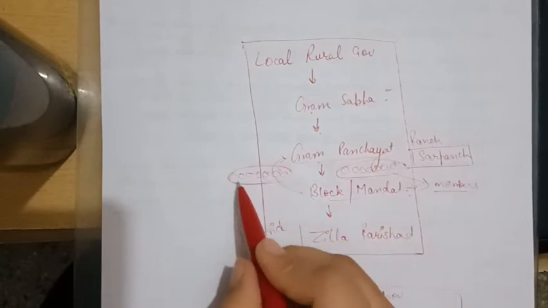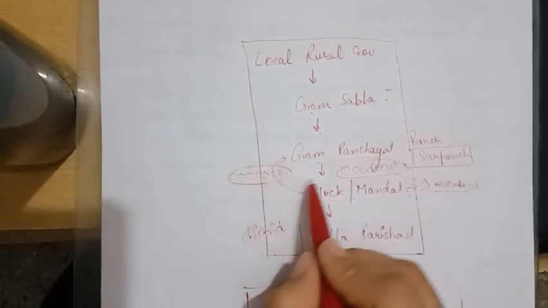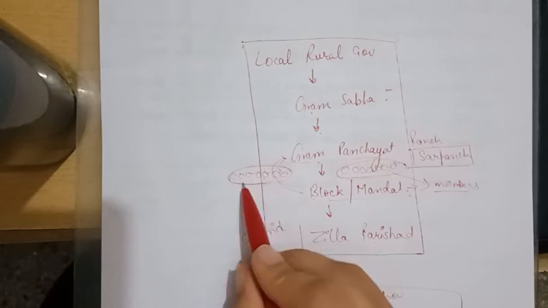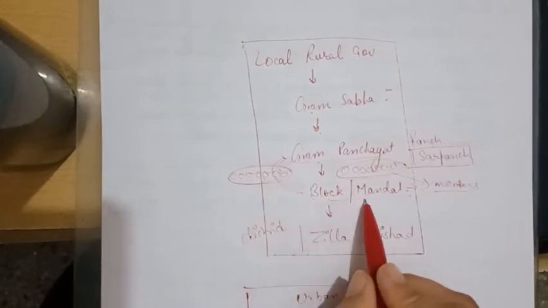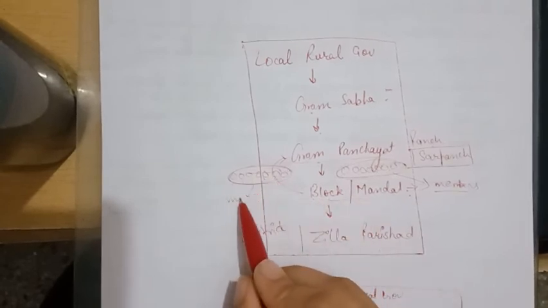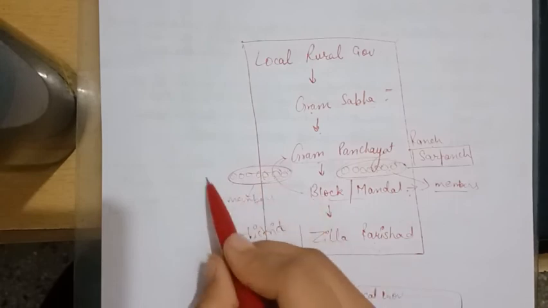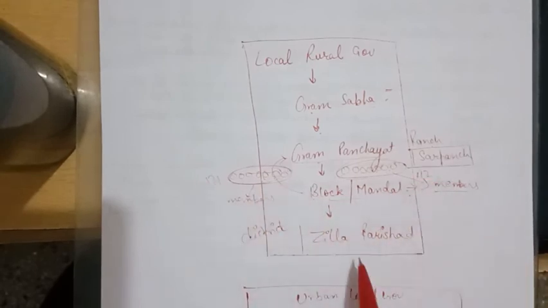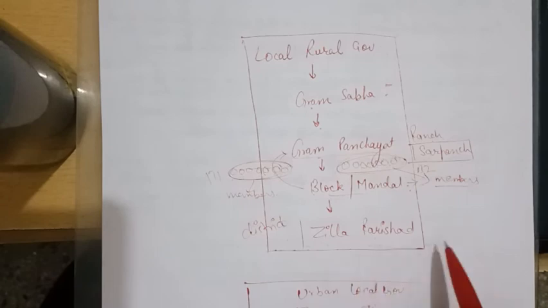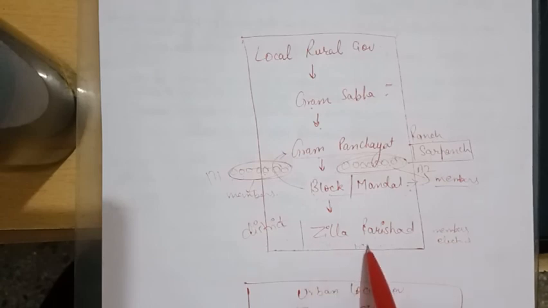The Panch and Sarpanch will elect the members of the block or mandal, and this becomes the members of this particular block. Let's say this is block 1 and this is block 2. Now in Jila Parishad the members are elected. In Jila Parishad there are also MLAs and MPs of that area.